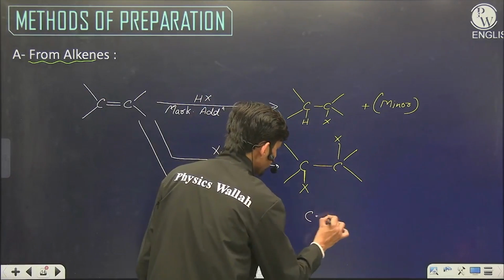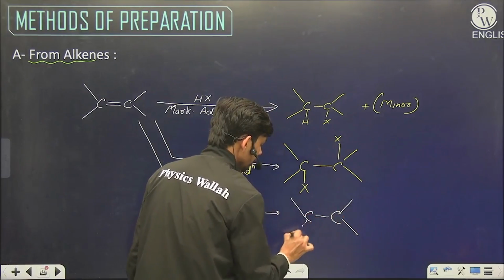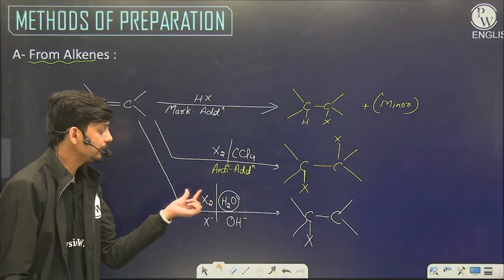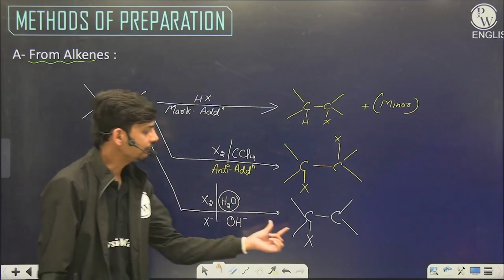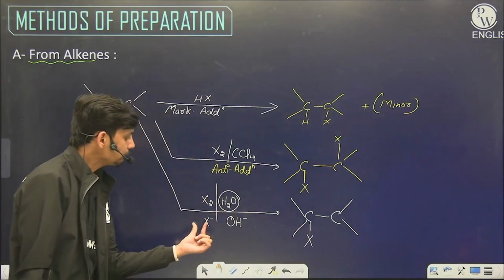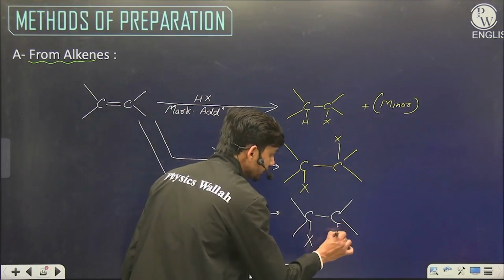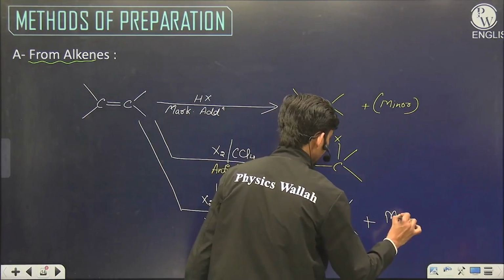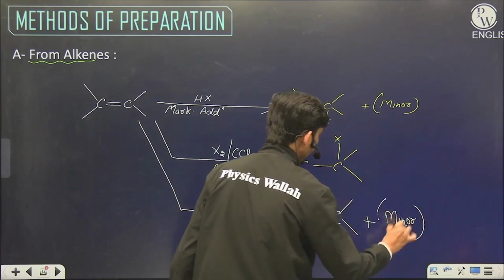So we will be having first X plus. This X2 will give another X plus halonium ion that will be attached. But out of X minus and OH minus, because OH minus is more powerful, then OH will be attached, plus a minor product will be formed according to anti-Markovnikov.